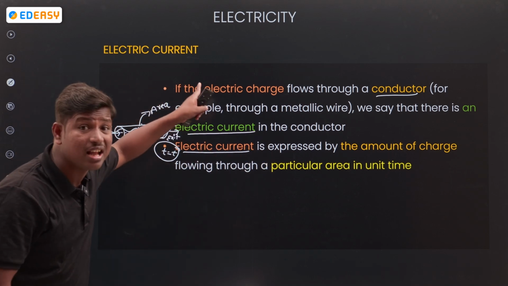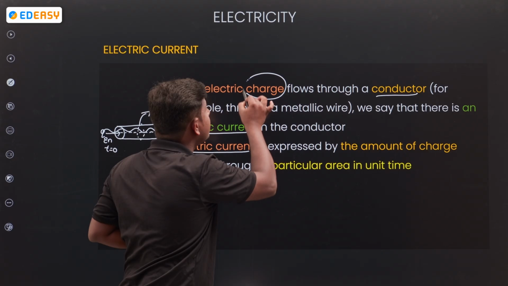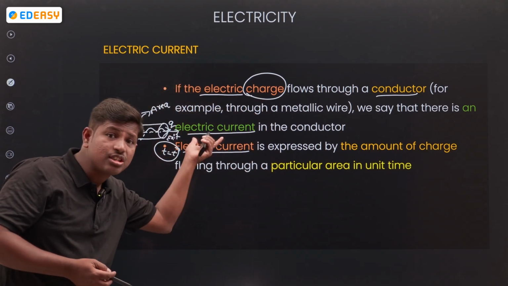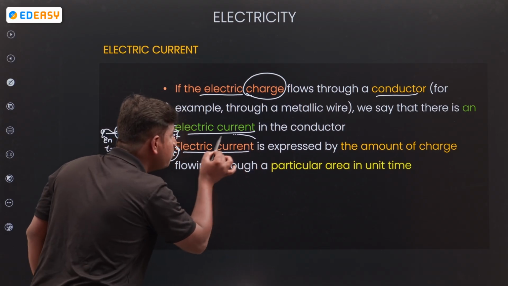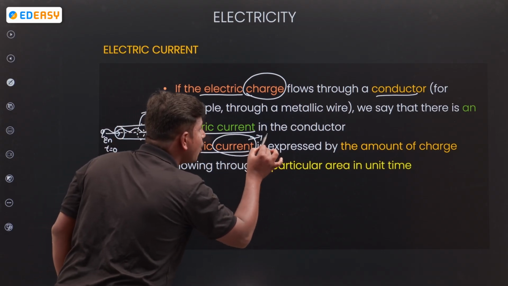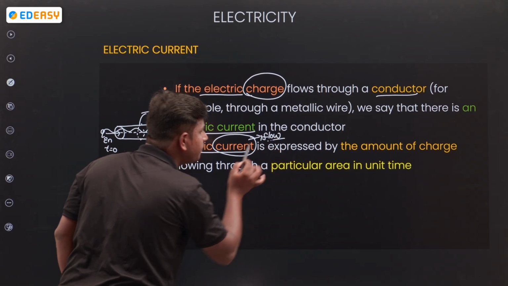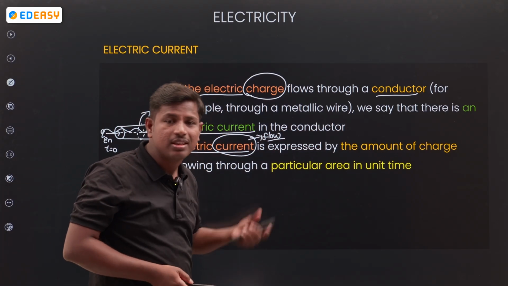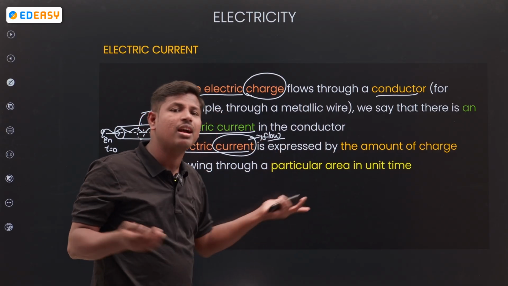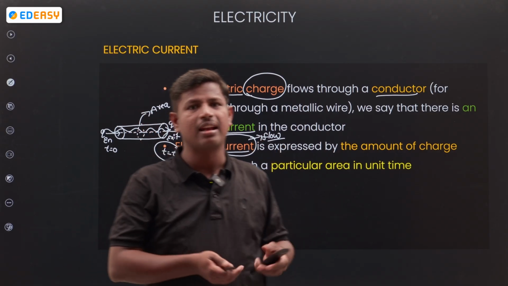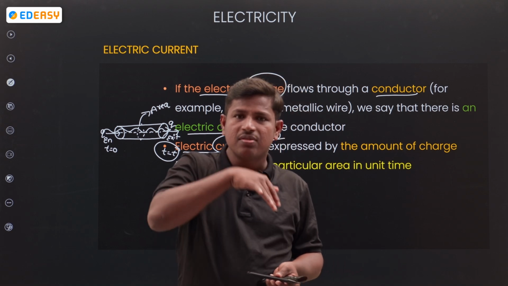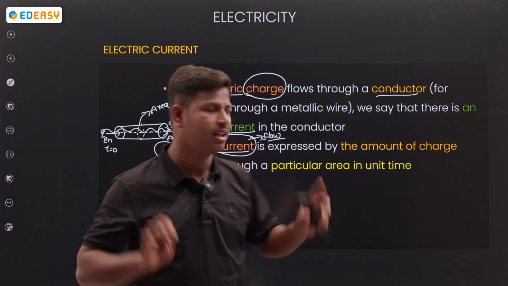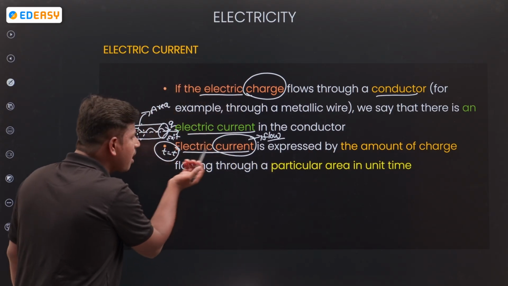Simply, current means flow. Charge flow through unit area is called current. Electrical means charge, current means flow. Electrical current means charge flow.